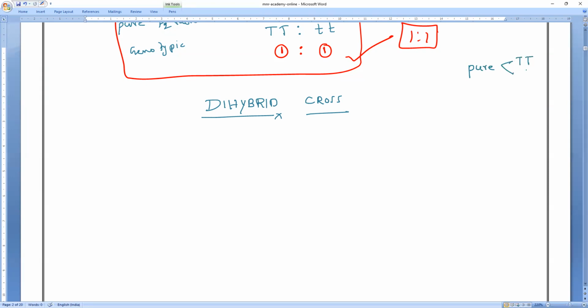Capital T, this is for a dominant one. And another one is what, everybody? Small t. This is for what? All of you? Recessive one. If it is the heterozygous, this is what we used to call it as a homozygous. So for dominant one homozygous genotype, another one is what? One heterozygous.